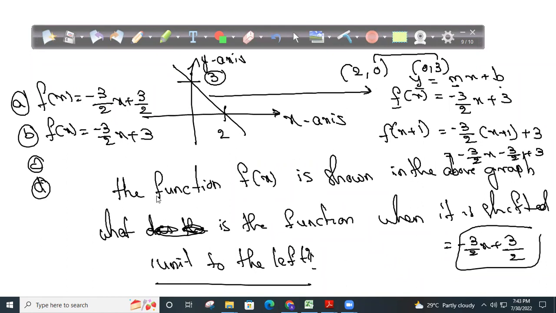The values are different, but the idea is exactly the same. They gave a function and they're asking: if the function is shifted 1 unit to the right or left, what is the equation of the function? So first I need to find the function, then replace x with x plus 1 if I want to shift it to the left, or replace x with x minus 1 if I want to shift it to the right by 1 unit. I hope you are able to understand.